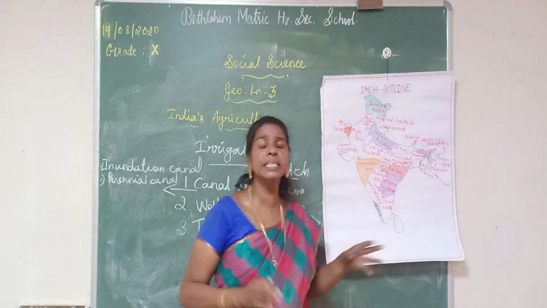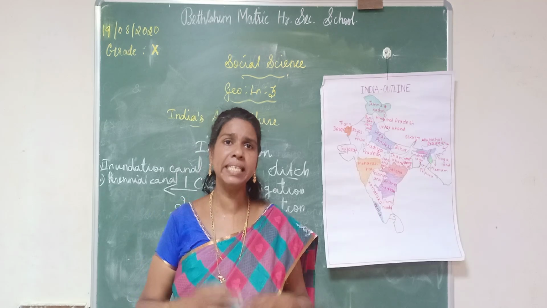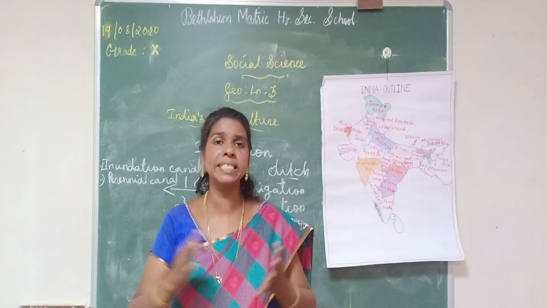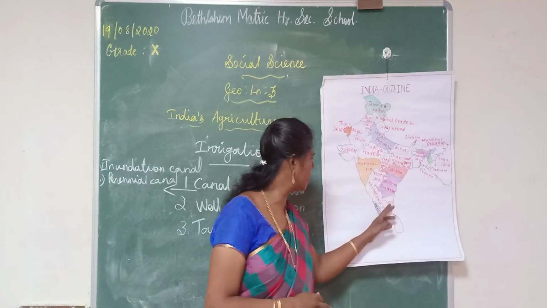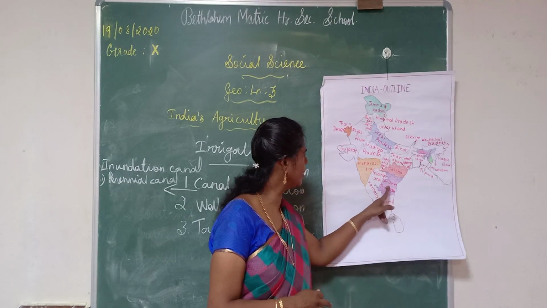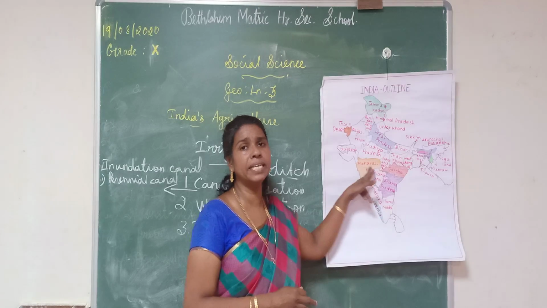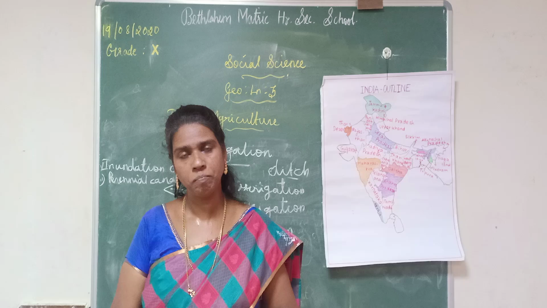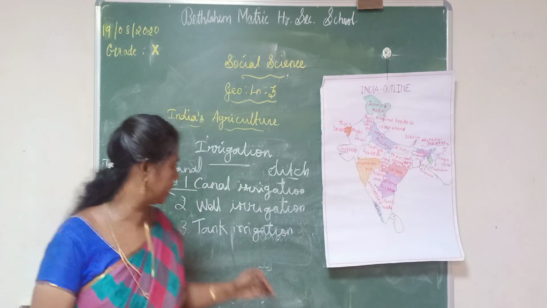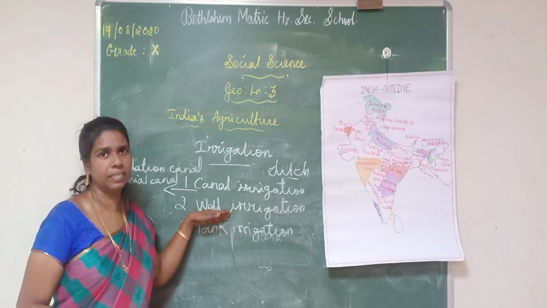In southern India, four more states use it, for example Tamil Nadu, Karnataka, Andhra Pradesh and Maharashtra. Okay students, the second source is well irrigation.